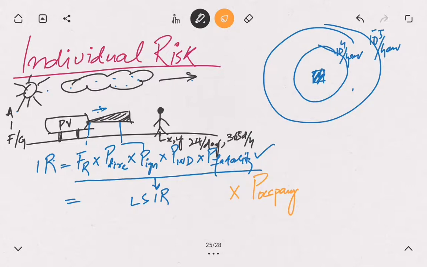And if you see the QRA study, this kind of risk is presented in the form of bar charts, something like that.